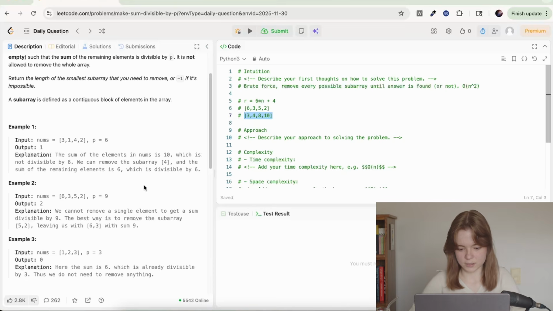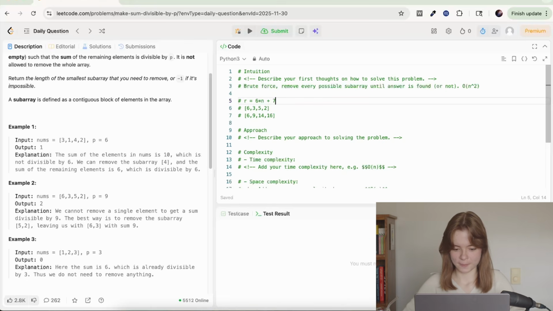yeah, I'm going to just redo this. So then we would say our sum is 16. It's not divisible by 9. The remainder is 7, sorry. And our goal is 9. So we want to find something that is 7. Let's see, this 7, no, 7, no, 7, no, 7, no.